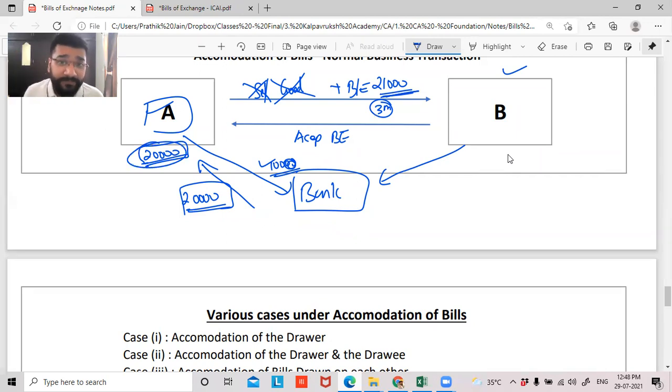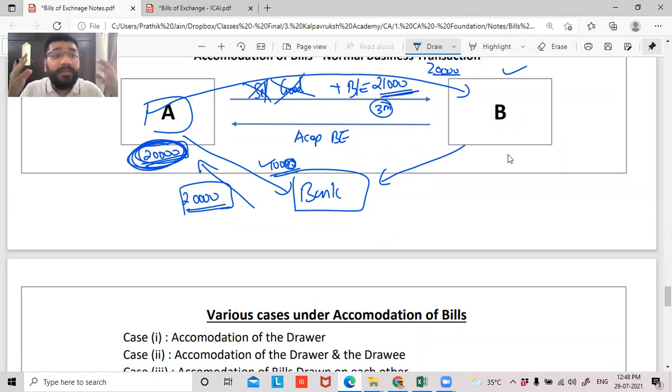it to you in cash. I will give this money to you in cash, 20,000 rupees, or I'll give it to you in a bank, 20,000 rupees. You give it to the bank. Now the question arises, why is A doing all this? Why? Because guys, A is in urgent need of money. He wants money urgently.